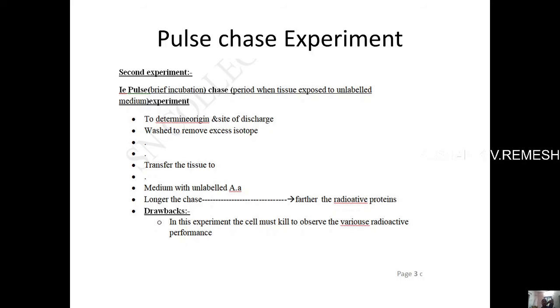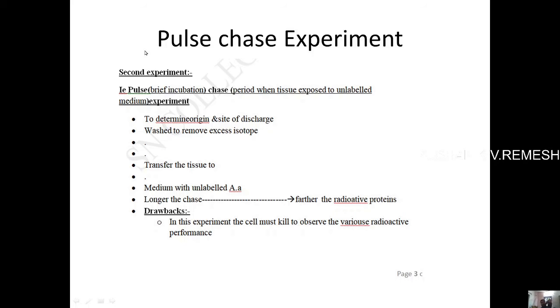So here we have two solutions. The first solution is having labeled amino acids, labeled means radio labeled amino acids, and the second solution is having unlabeled amino acids. That means it doesn't have any labeled amino acids. So here what we have to do is that at first you have to get the tissue.